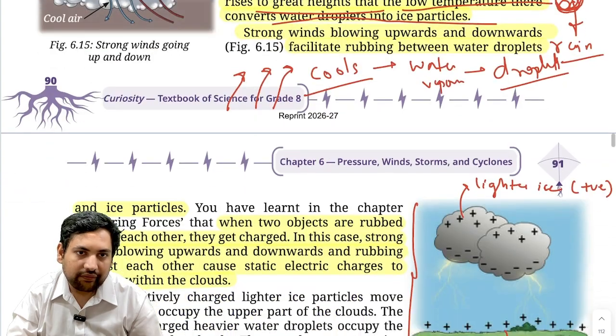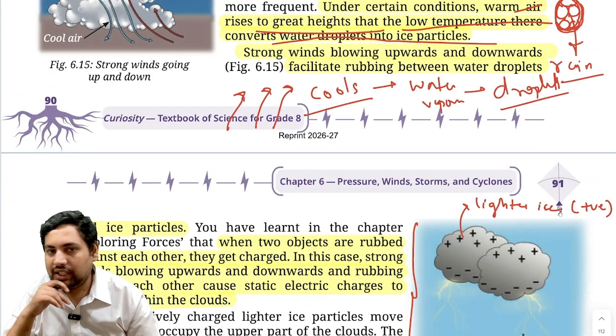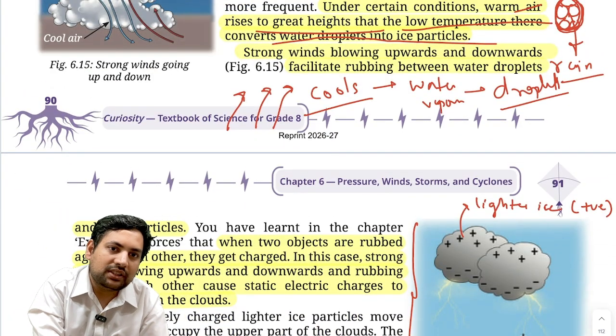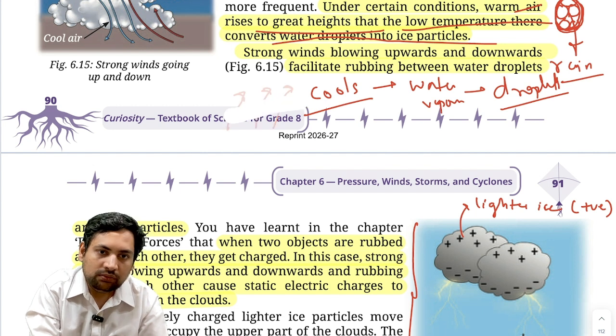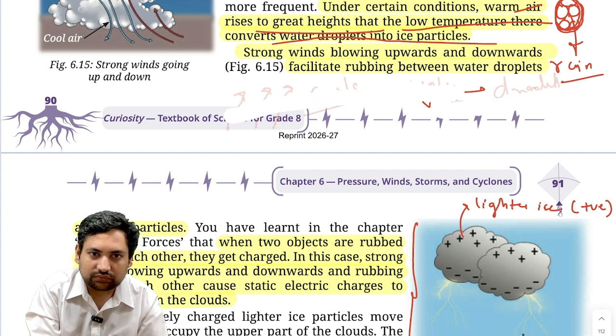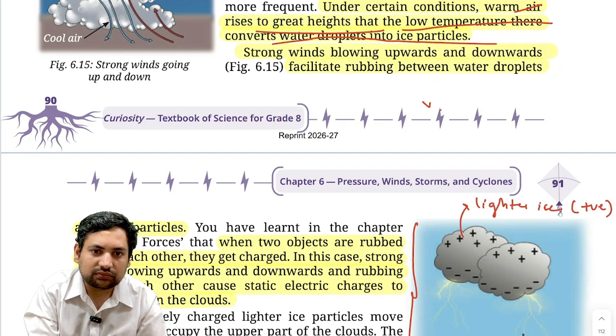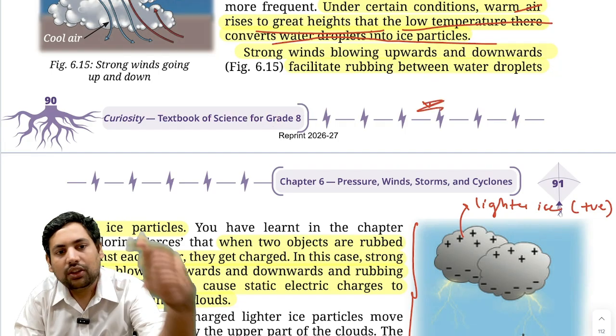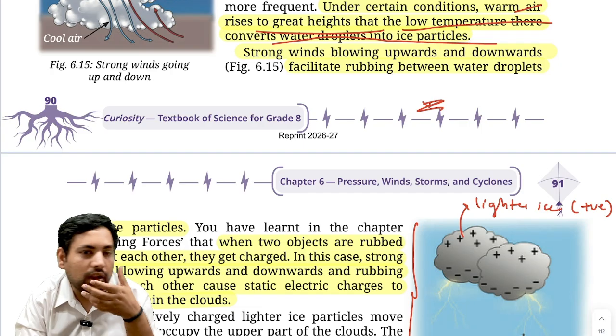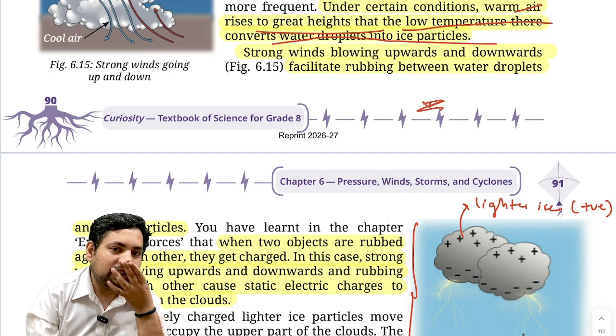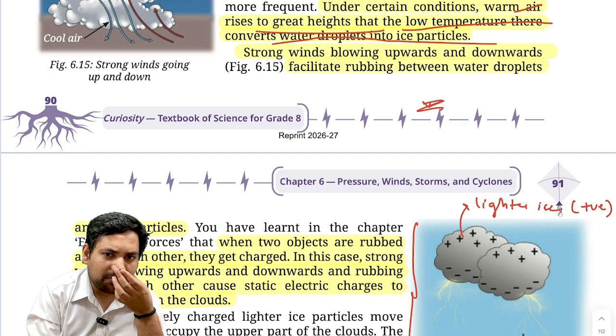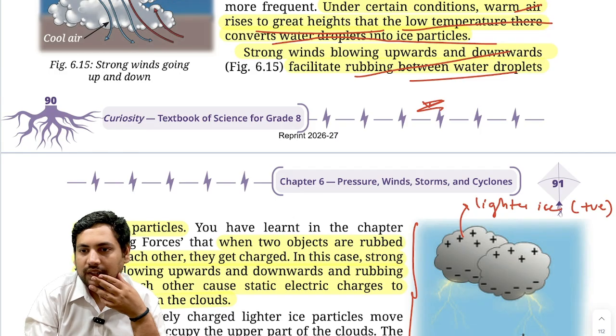Now see this. This is interesting. So what happens? Strong winds blowing upwards and downwards facilitate rubbing between water droplets. Correct?